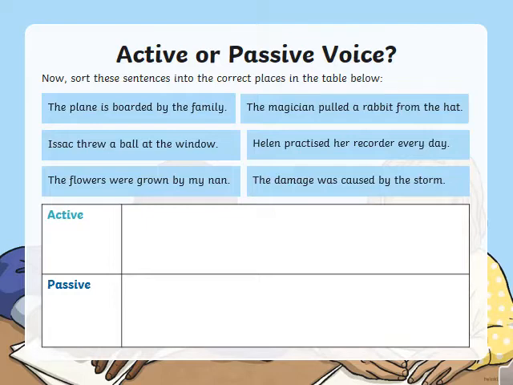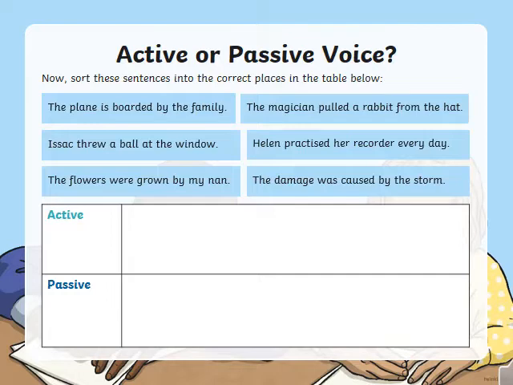I hope you have finished this exercise. Now I'll just give you the answers. The plane is boarded by the family. Just check whether your answer is correct or not. The plane is boarded by the family. Is it active or passive? Very good. It's a passive sentence.